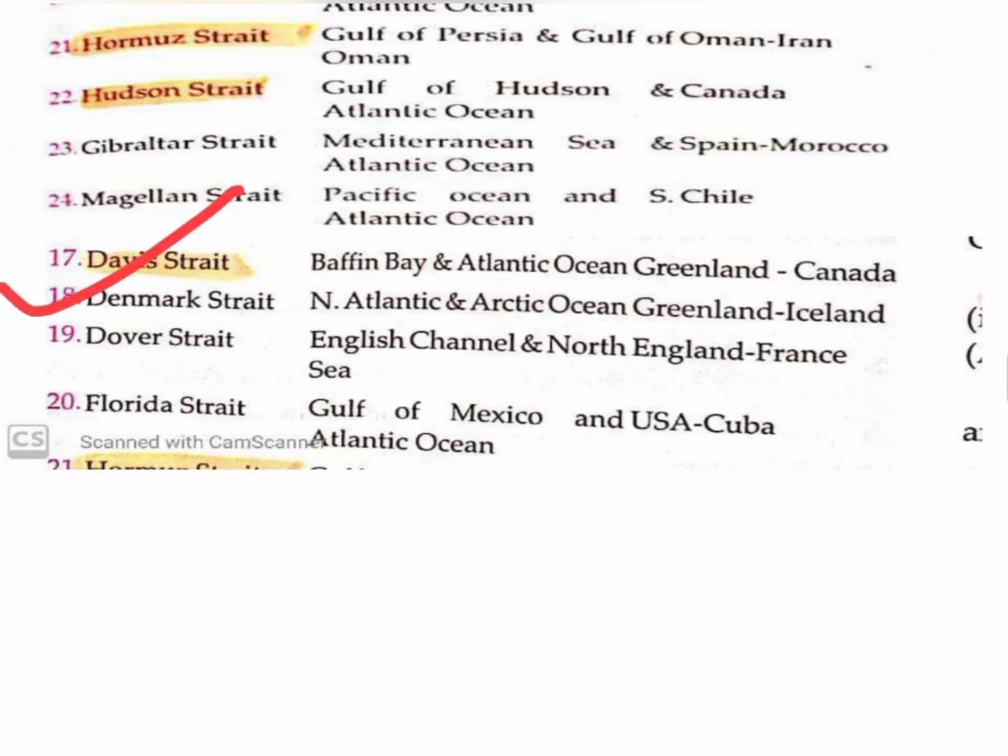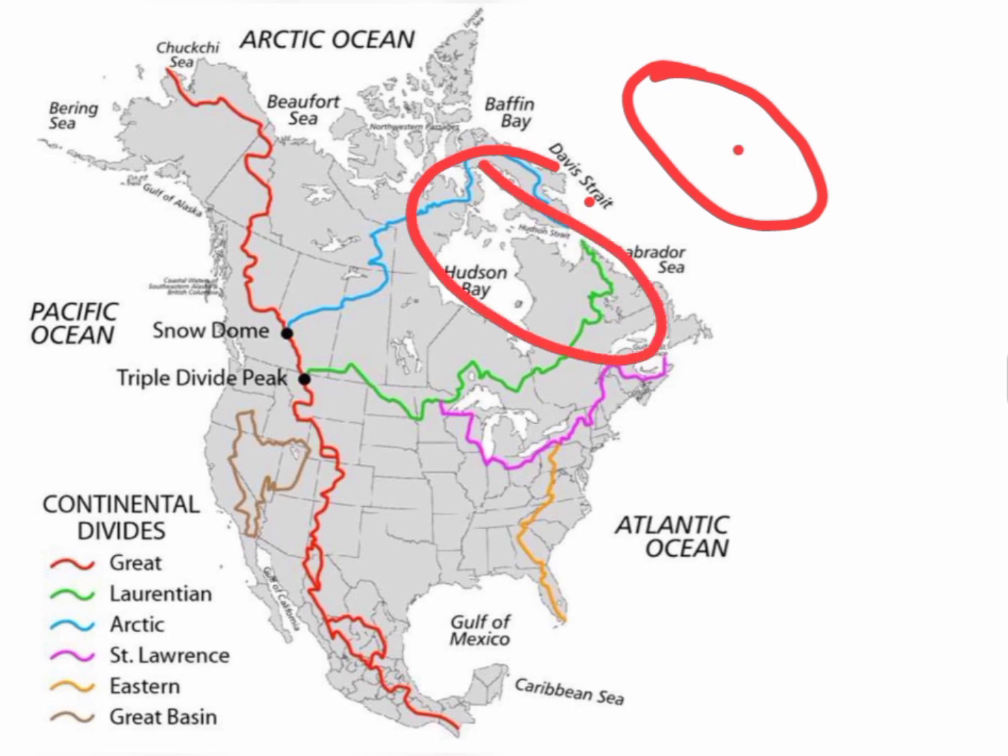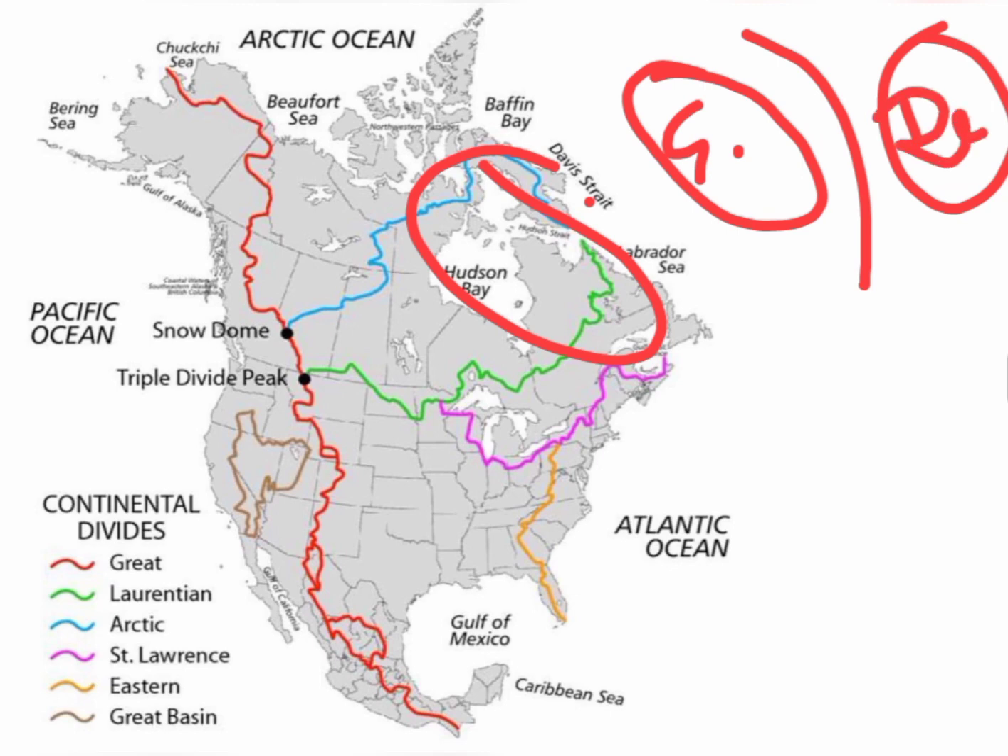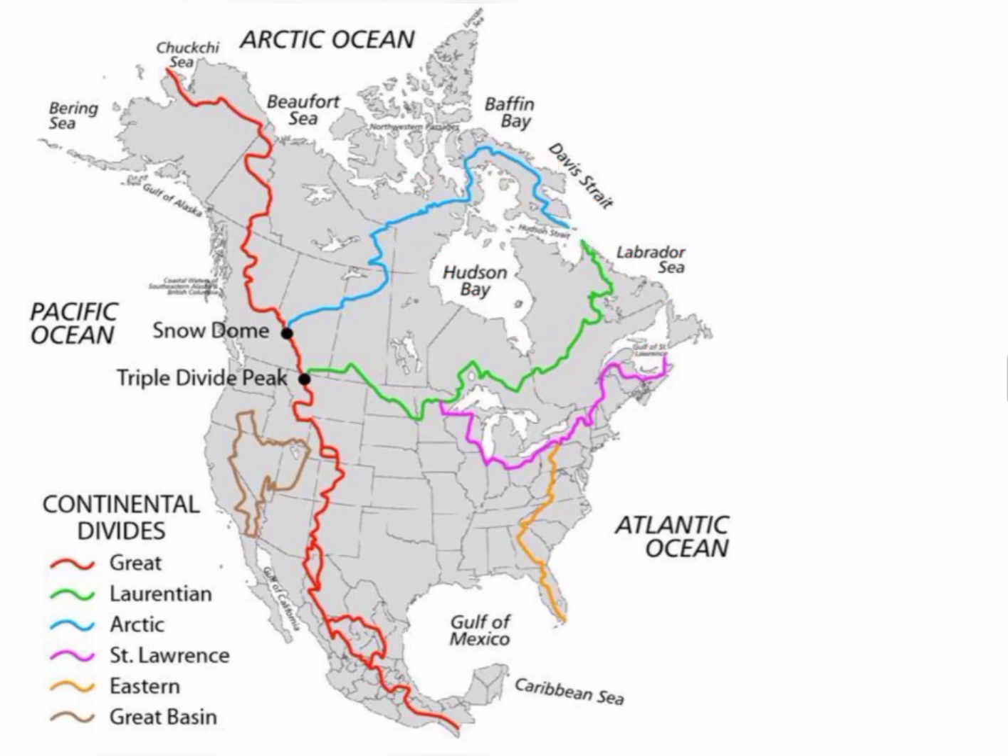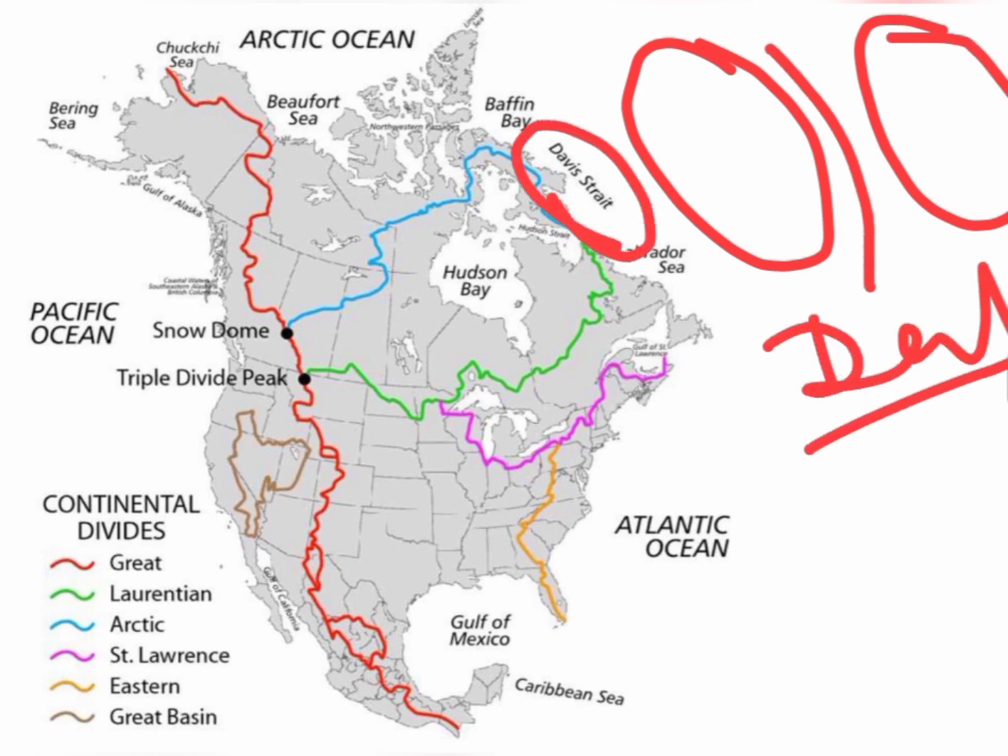Now the Denmark Strait. So here is Greenland. The Davis Strait disconnects Canada and Greenland. And here is Denmark. The Denmark Strait disconnects Greenland and Denmark. Am I clear to you? So here is Greenland and here is Denmark. Here is the Denmark Strait, and here is the Davis Strait. So the Denmark Strait disconnects Greenland and Denmark, and the Davis Strait disconnects Greenland and Canada.